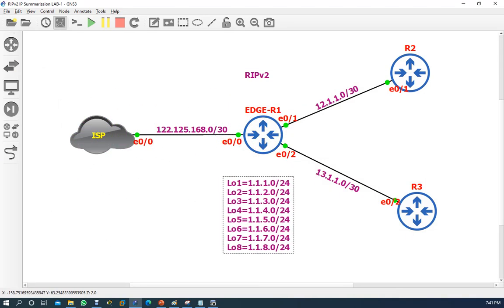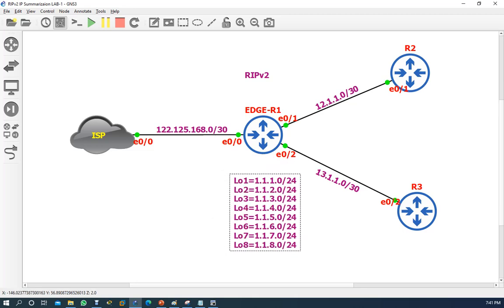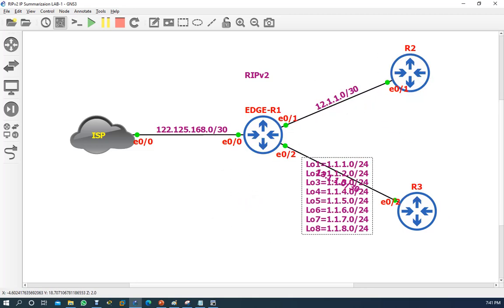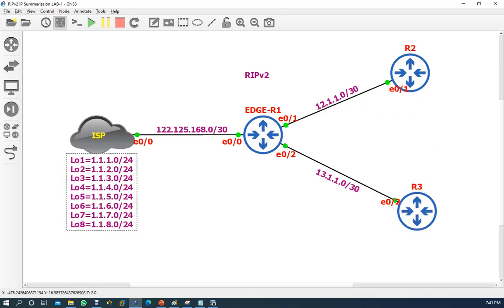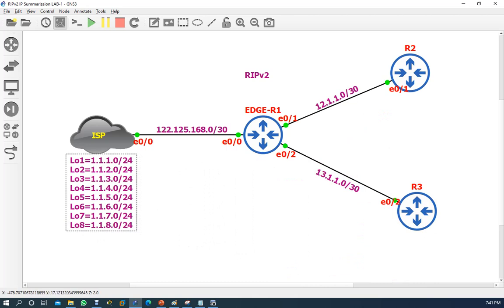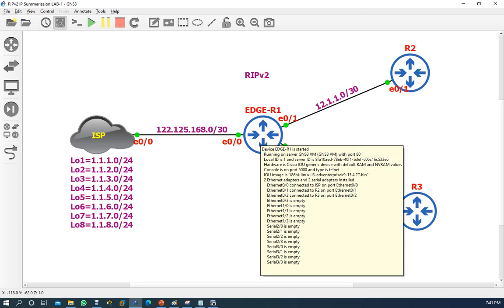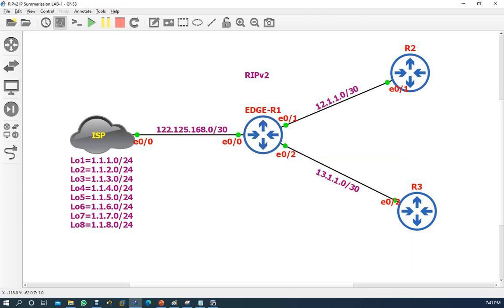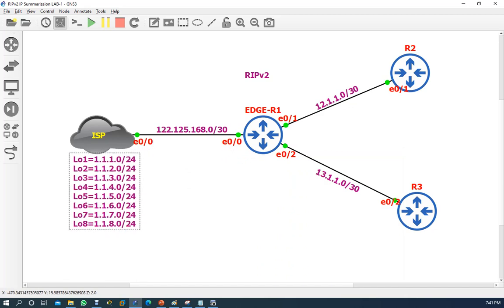And if the R1 edge router forwards the same routes to R2 and the same routes to R3, it might create problems in your network, because inside the organization some companies use low-level routers, but on the edge they keep higher-level routers.